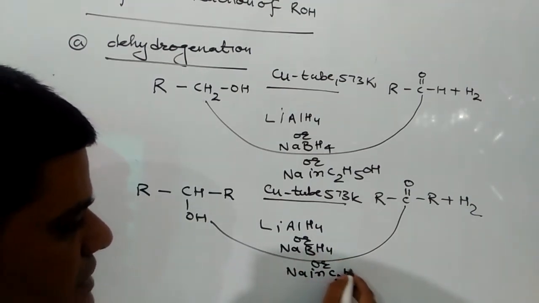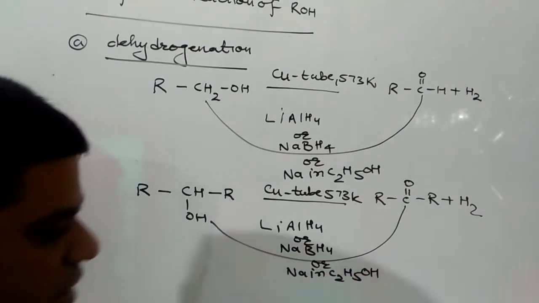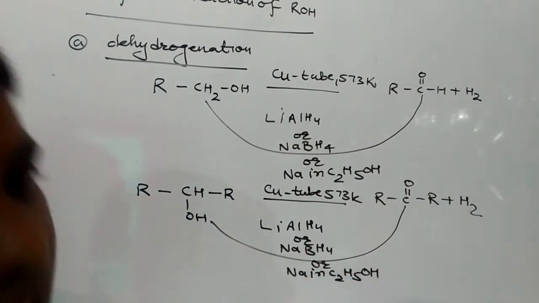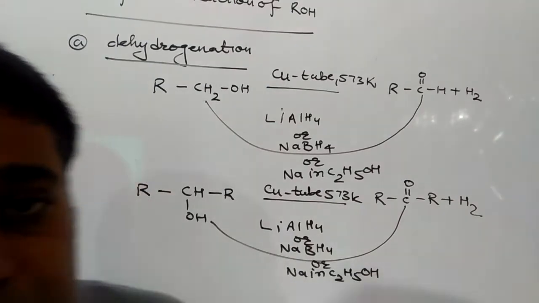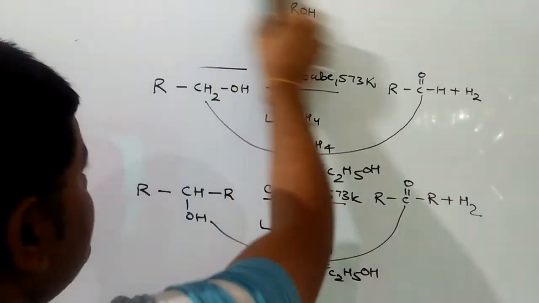Similarly, when a tertiary alcohol is passed through copper tube, dehydration will take place instead of dehydrogenation, due to which the product formed will be an alkene.